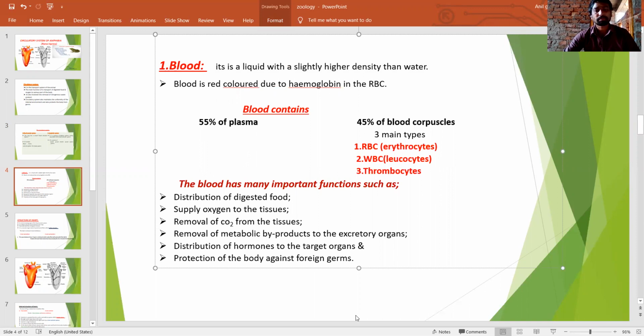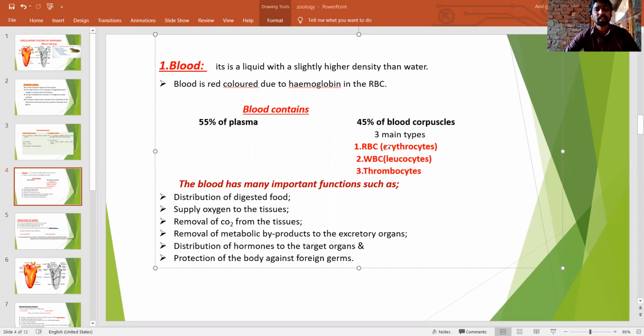It has hemoglobin in the RBCs, so it appears red in color. Blood contains 55% plasma and 45% blood corpuscles. The blood corpuscles are again divided into three main types: erythrocytes, leukocytes, and thrombocytes.